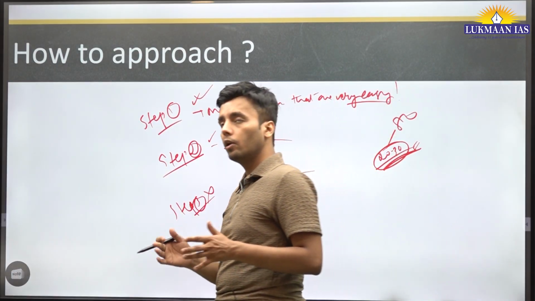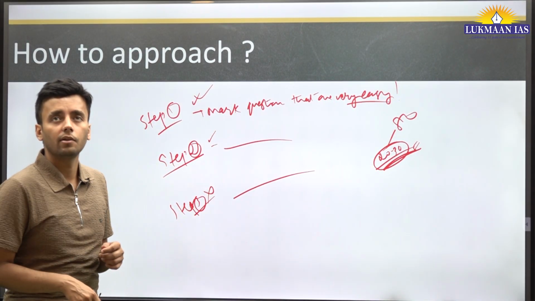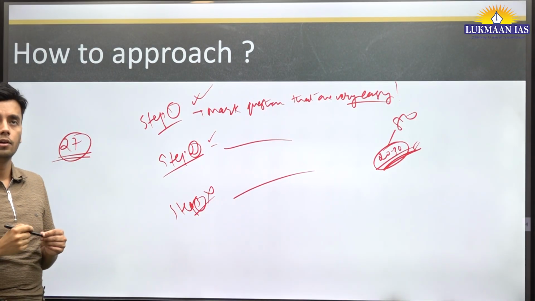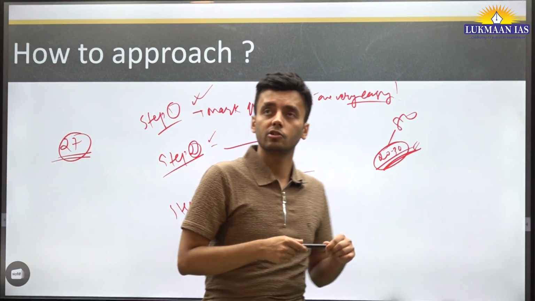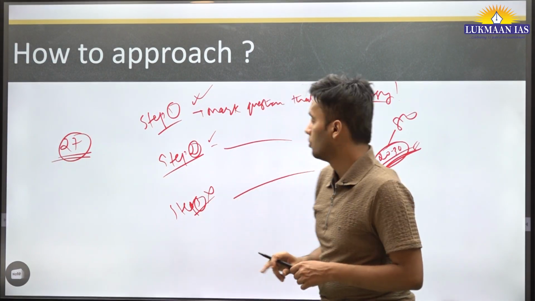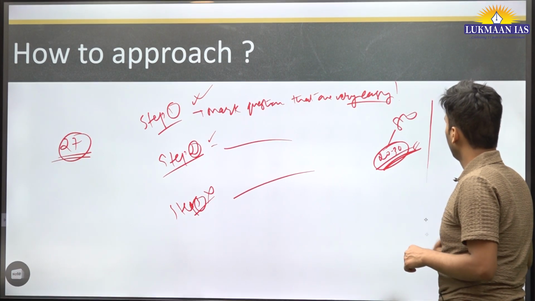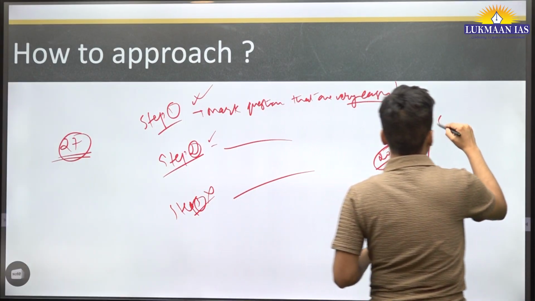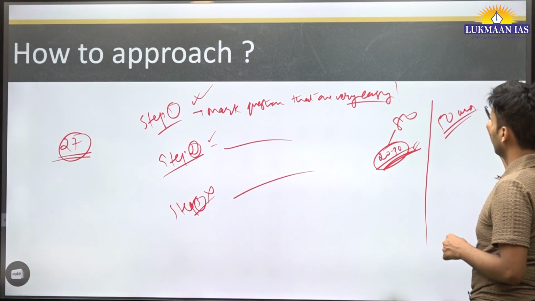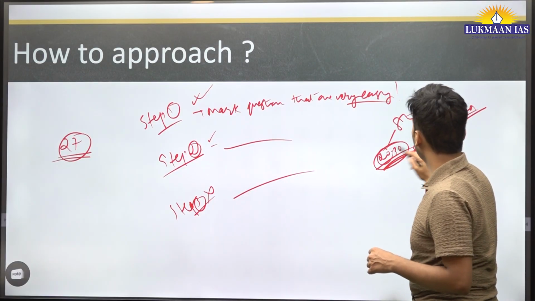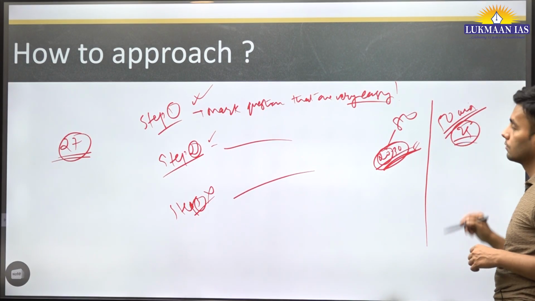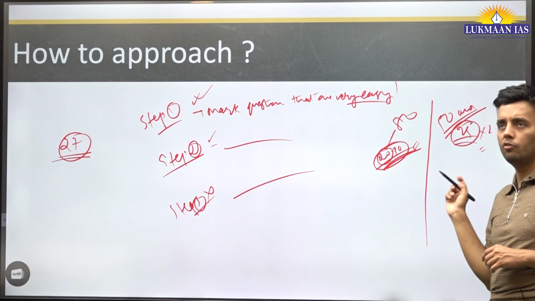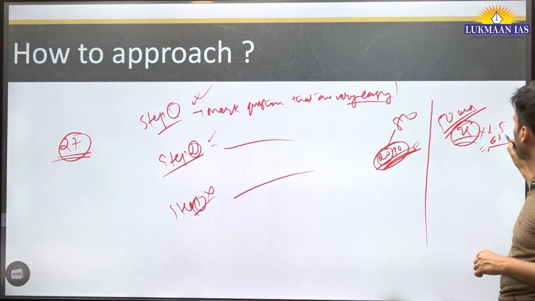Now remember that out of 80 questions, you have to get only 27 correct. So since we need only 27, in the first 50 minutes, solve those 25 questions. 25 into 2.5 is 62.5, I guess.